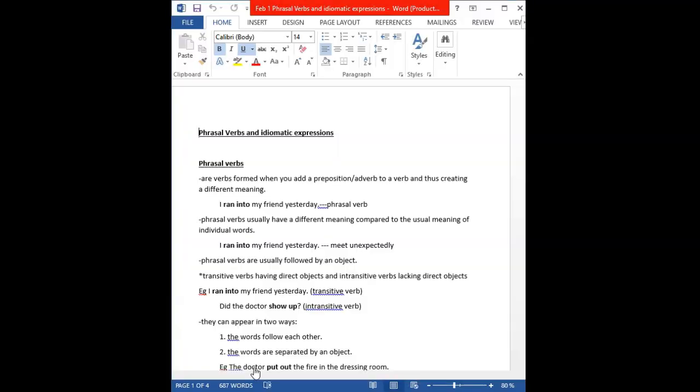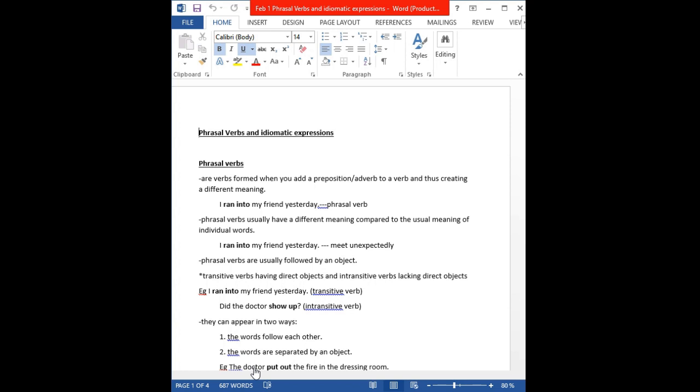Phrasal verbs are formed when you add a preposition or an adverb to a verb, thus creating a different meaning. That means that you have the verb itself, and this preposition or adverb should come after the main verb. Most of the time the preposition should come after the verb, not before the verb. So, for example, I ran into my friend yesterday. The words in bold, ran into, are our phrasal verb.